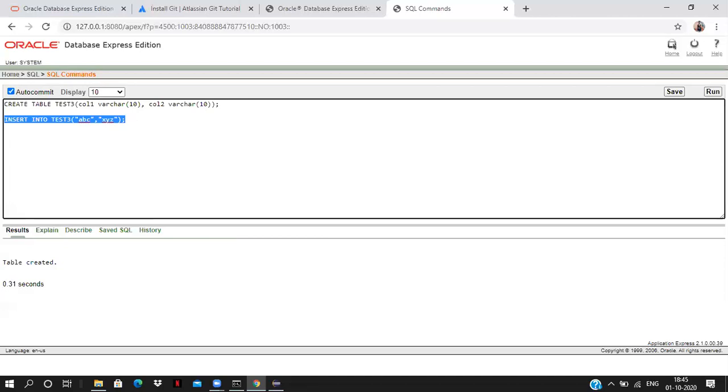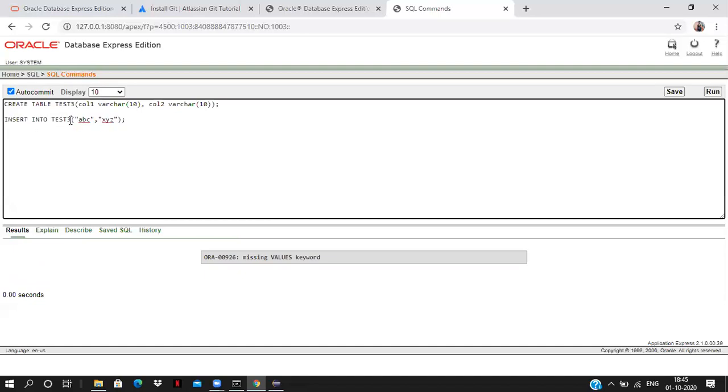I just selected it and I'm running this. Now it is showing an error: missing values keyword. Whatever data we are inserting into the test3 table, the syntax is missing something here. We have to give values. Insert into test3 values, and then these two values. I missed that, so it is giving an error.